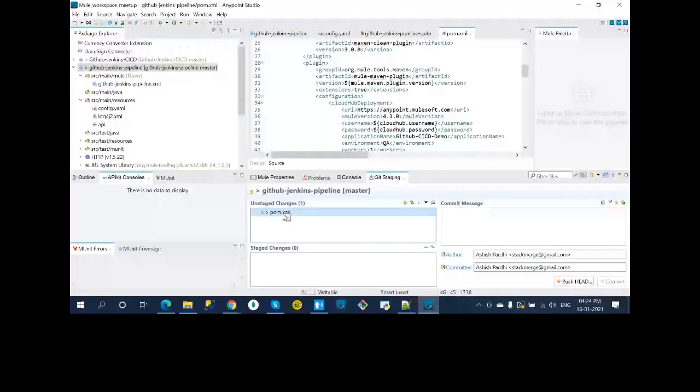So automatically come here on stage. Okay, so what I'll do is I'll add it to stage changes. And here I'll add saying that added extra or added extra property maybe. Okay, so let me commit and let's push it.